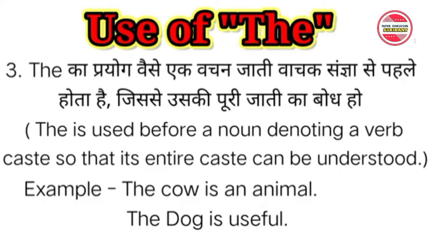The third point: "the" is used before a singular noun so that its complete class is understood. For example, the cow is an animal. The dog is useful. But keep in mind that "the" is not used with a plural common noun to denote the whole class. For example, cows give milk.